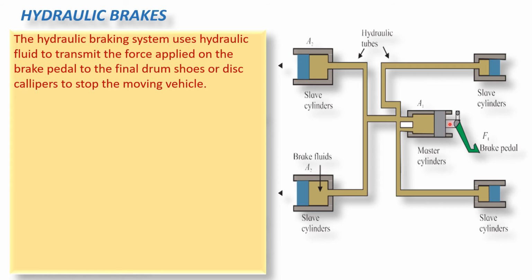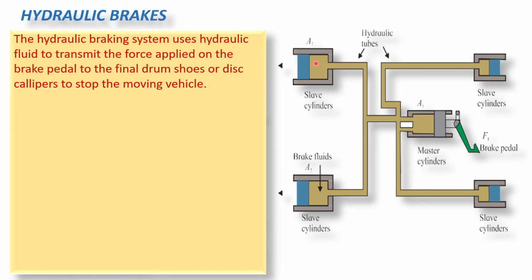Now the master cylinder contains the brake fluid. So as the piston moves in the forward direction, it forces the fluid to enter into the hydraulic brake lines. So the master cylinder energizes the entire brake system and pushes the fluid into the hydraulic brake lines. When this fluid enters into the slave cylinder, it pushes the piston which is connected over there. So this fluid pushes the slave pistons in the outward direction.